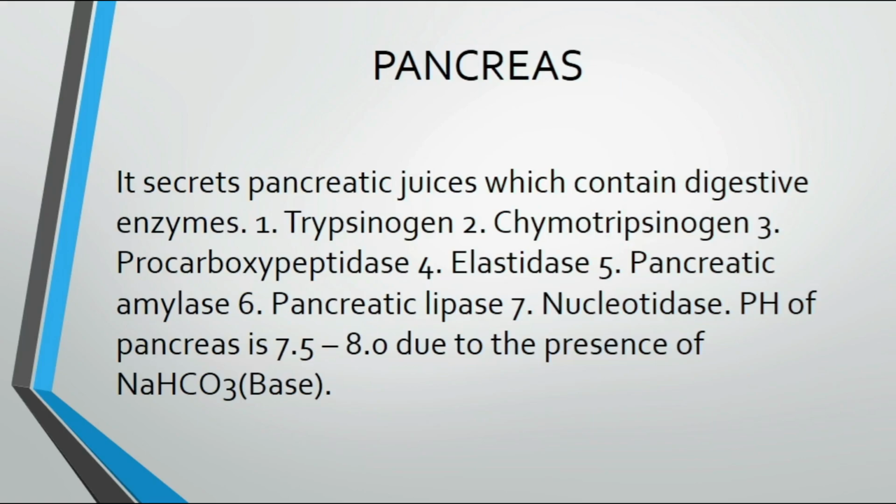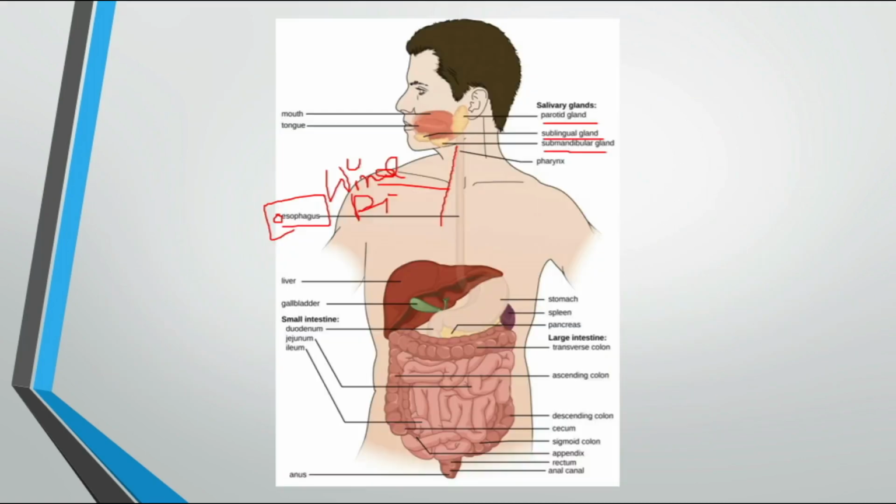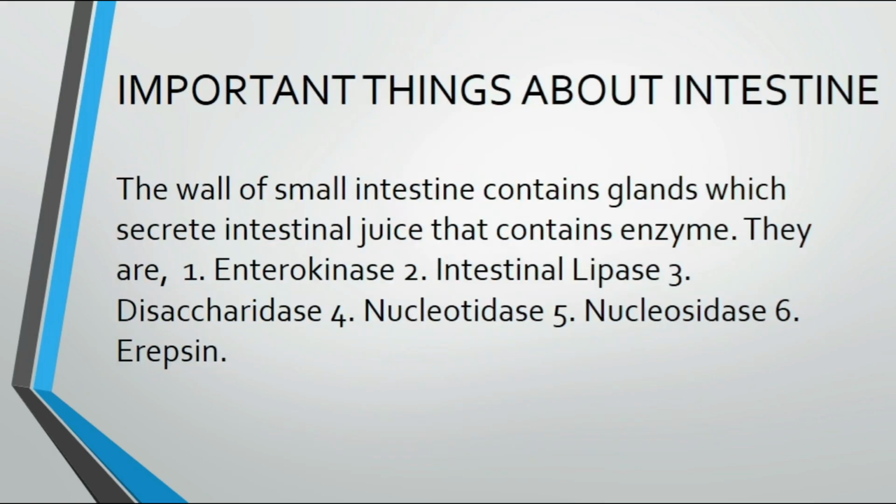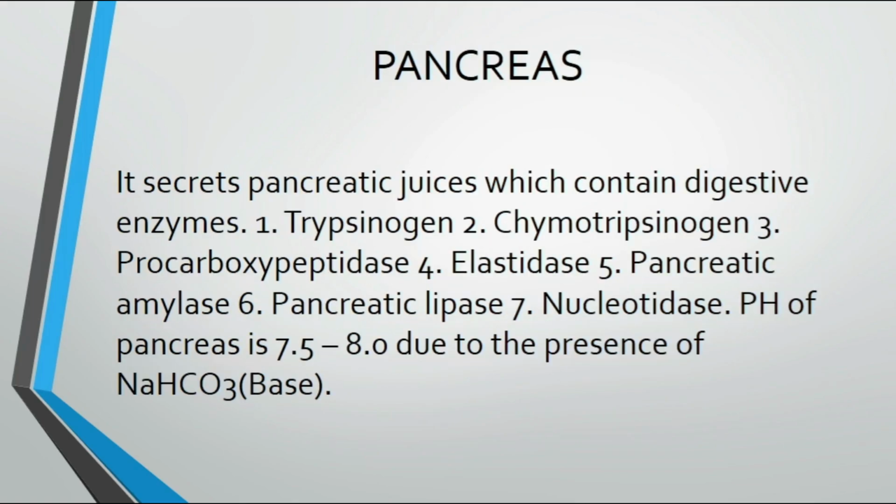Then the pancreas. I have shown you here, see, this part is the pancreas, this yellow part that I am showing. It secretes pancreatic juice which contains digestive enzymes like trypsinogen, chymotrypsinogen, procarboxypeptidase, elastase, pancreatic amylase, pancreatic lipase, nucleotidases.